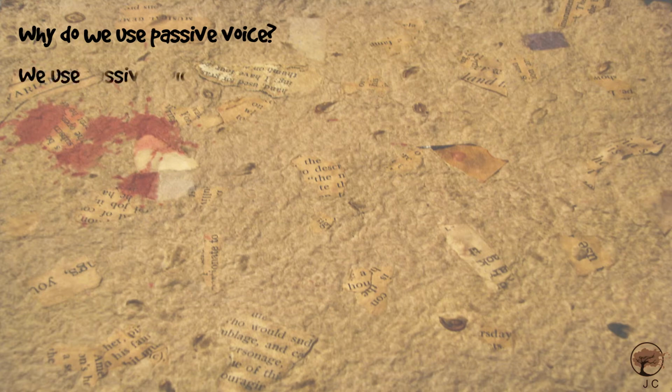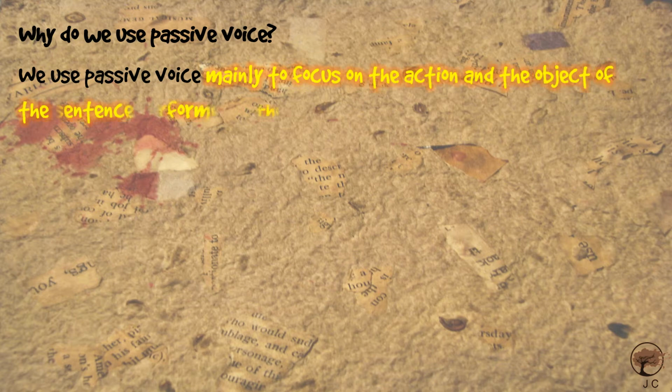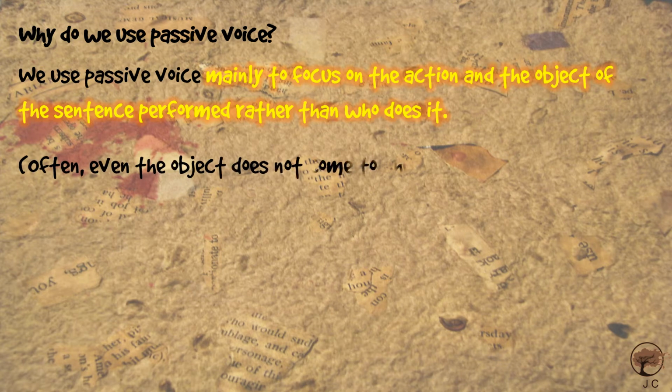Now, it is quite obvious for you to ask the question, why do we use passive voice? We use passive voice mainly to focus on the action and the object of the sentence performed rather than who does it. Often even the object does not come to the focus.